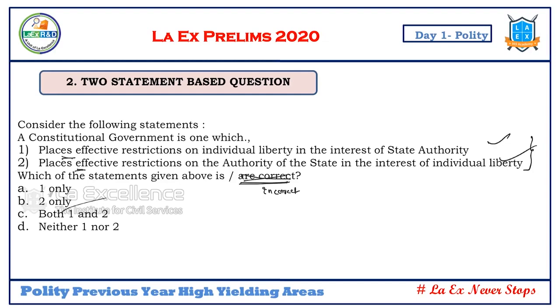So when we read these two statement questions, first, what is the thing which we have to do? First we have to read this and underline this, whether he is asking for correct or incorrect. The second step, read the statements. If they are correct, tick mark it. If they are wrong, cross mark it. Now, again, the third step is to see whether it asks for correct or incorrect. So if they ask for incorrect, select this, and make it a habit in practice.